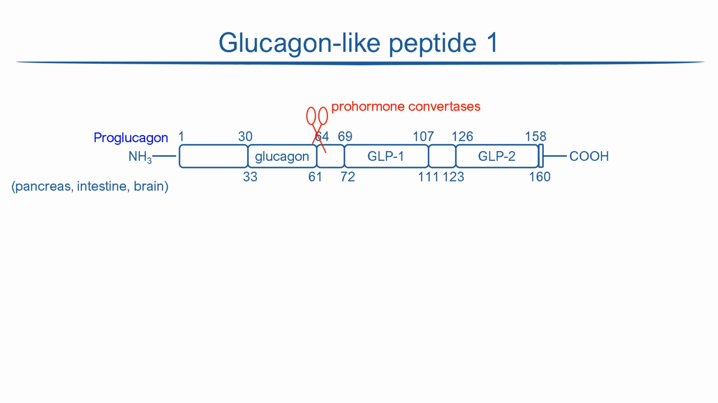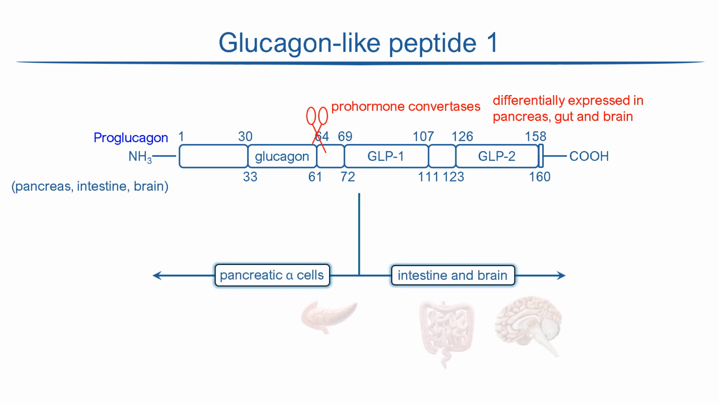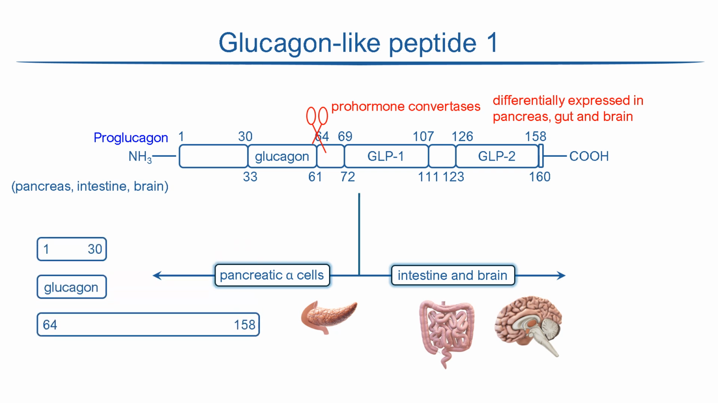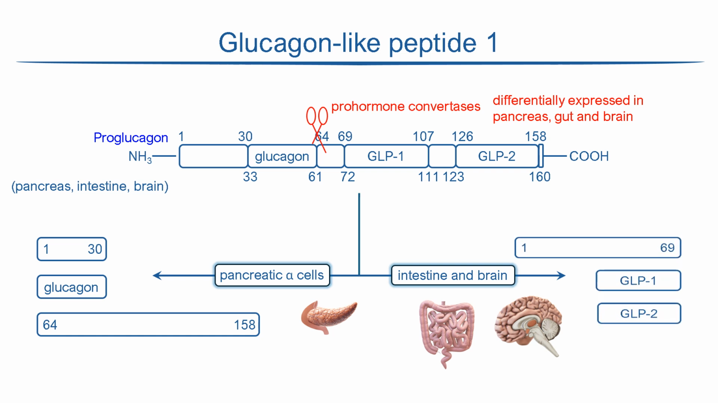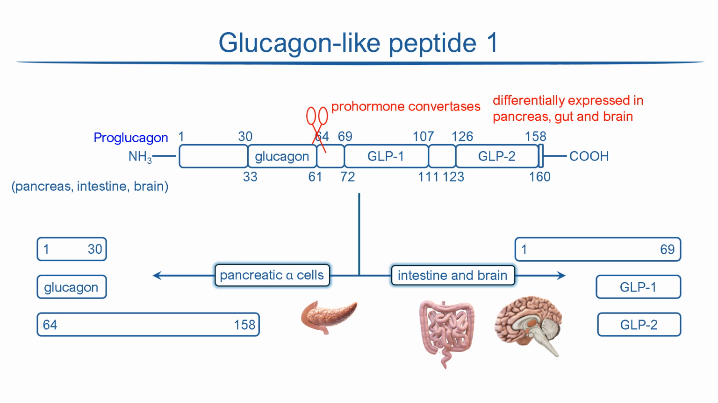The prohormone convertase enzyme expressed in pancreatic cells differs from that in the intestines and brain, and they splice proglucagon in different places. This results in the cell secreting a different complement of short peptides. The pancreatic alpha cells make the hormone glucagon, along with peptides comprising amino acids 1 to 30 and 64 to 158 of the prohormone. The L cells in the intestine and some brain neurons make GLP-1 and GLP-2, along with a peptide comprising amino acids 1 to 69 of the prohormone. The actions of GLP-2 are mainly on the gastrointestinal tract.